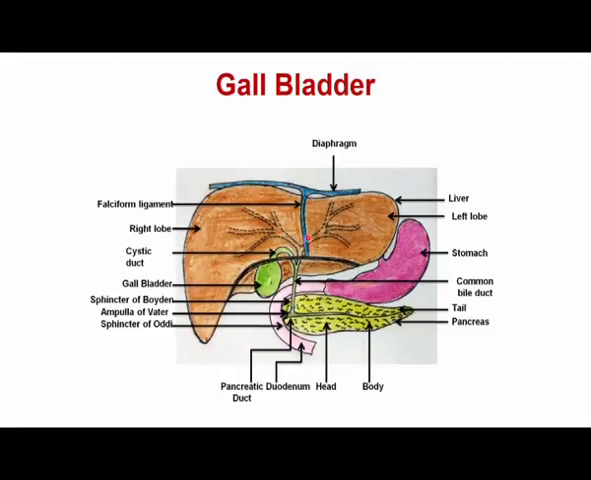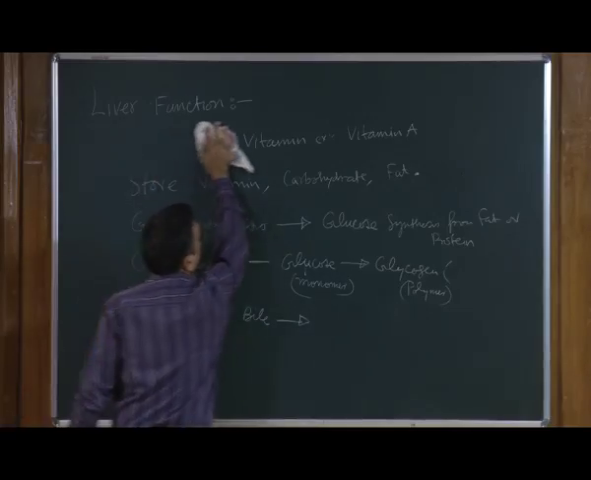So, as you can see, the bile duct is attached to the pancreatic duct, and that is known as the common duct, and this common duct opens into the small intestine near the duodenum through the opening known as the ampulla of Vater. So, the question comes, what is the composition of bile? The composition of bile and the function of the bile.